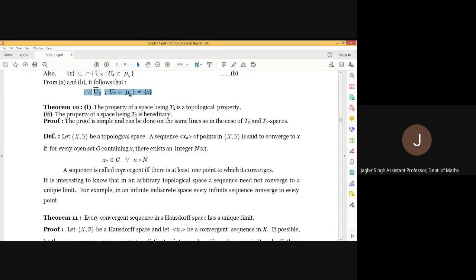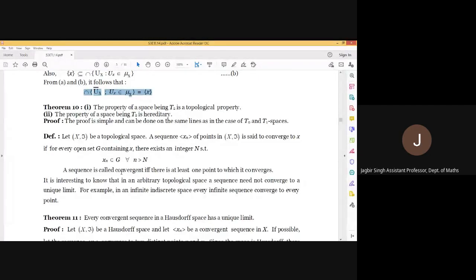Okay, so a sequence is said to be convergent to x if for any open set containing x, we must have some positive integer N such that after the Nth term, all the terms of the sequence are present in G. The next one: a sequence is said to be convergent if and only if there is at least one point to which it converges.